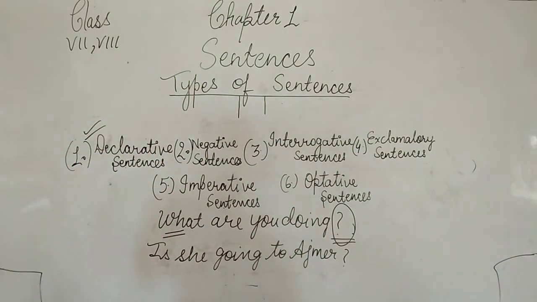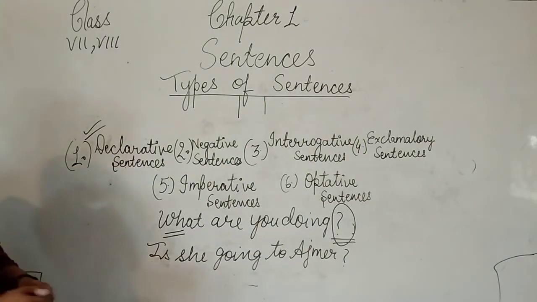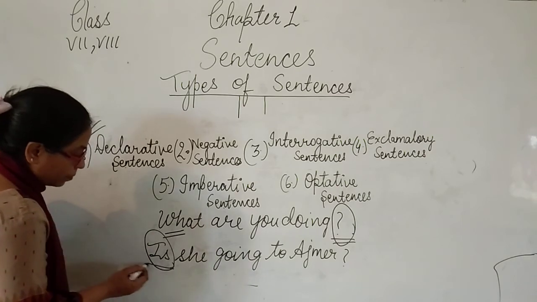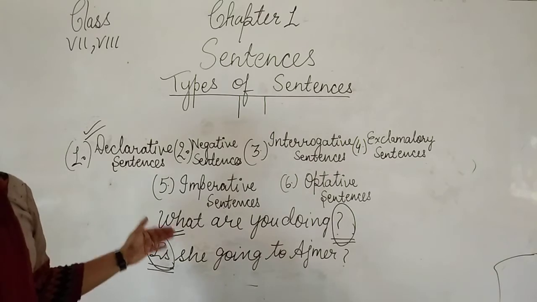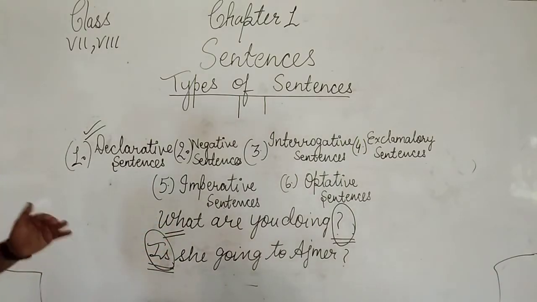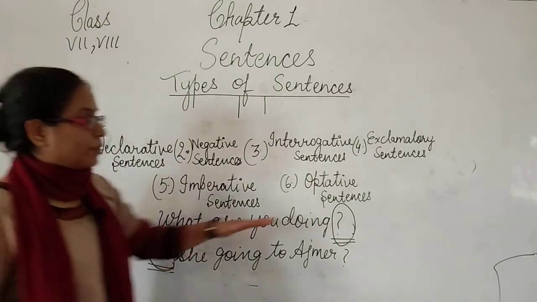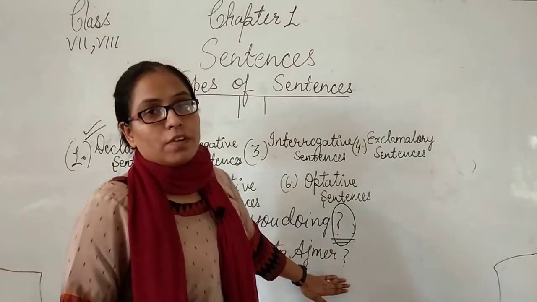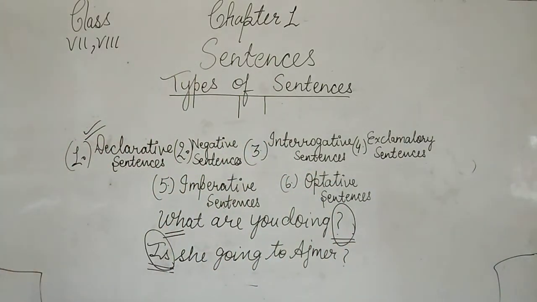Again I am asking a question, but in this type of sentence I begin with the auxiliary verb. So, when we are asking a question, these sentences begin with a WH word as well as an auxiliary verb and end with the question mark. These types of sentences are called interrogative sentences. So, I have explained here three types of sentences: declarative, negative and interrogative.